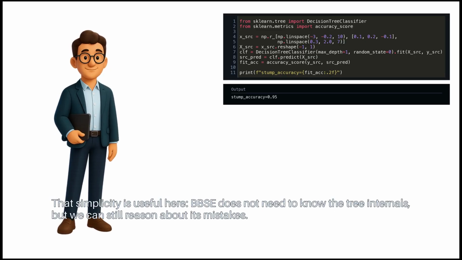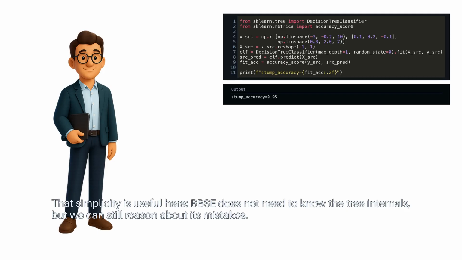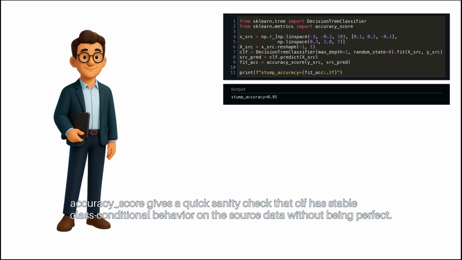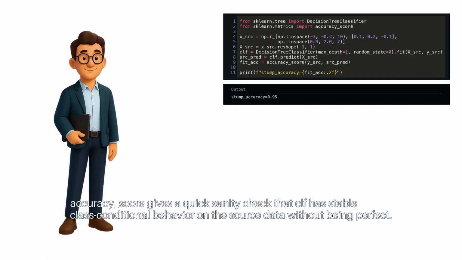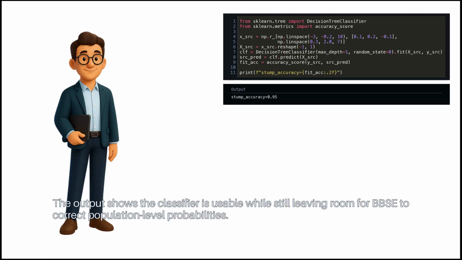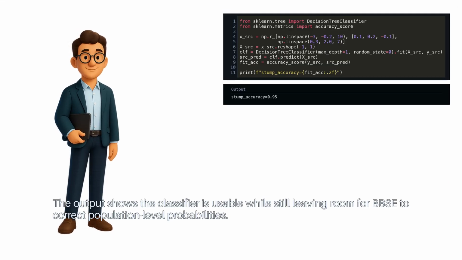That simplicity is useful here. BBSE does not need to know the tree internals, but we can still reason about its mistakes. Accuracy score gives a quick sanity check that clf has stable class conditional behavior on the source data without being perfect. The output shows the classifier is usable, while still leaving room for BBSE to correct population-level probabilities.